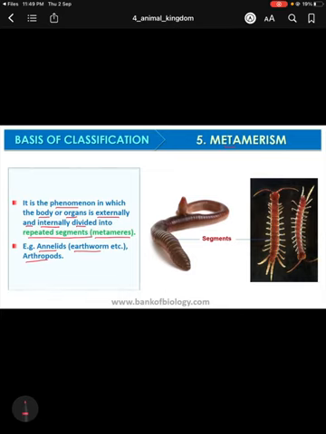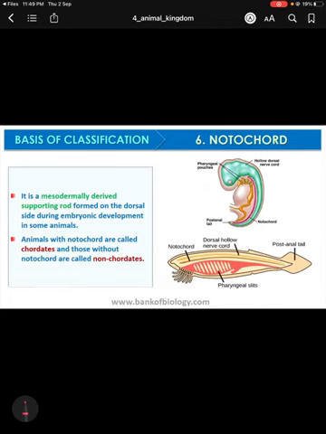And the last criterion for the classification of animals is the presence of notochord. Now notochord is actually a mesodermally derived supporting rod. This rod is formed on the dorsal side during embryonic development in some animals. Those animals which have notochord are called chordates, and those animals without notochord are called non-chordates. So according to the presence or absence of notochord, animals can be classified into either chordate or non-chordate.